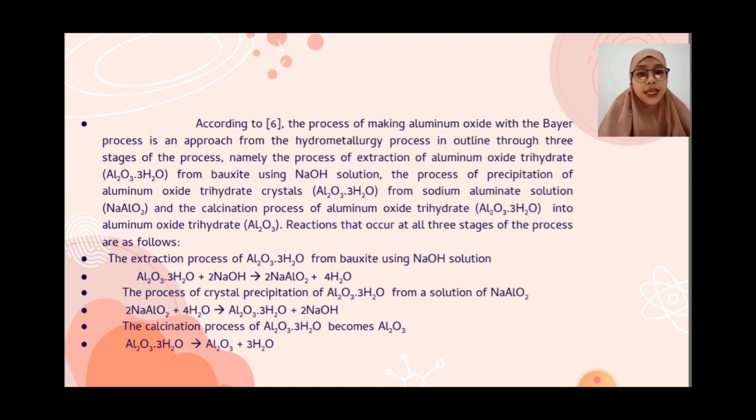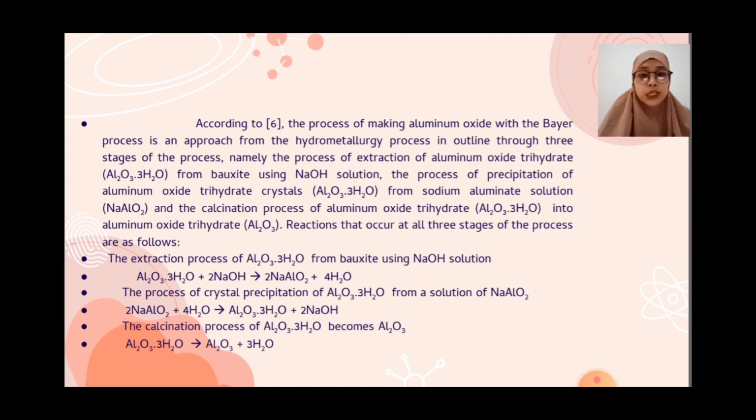The extraction process of Al2O3·3H2O from bauxite using NaOH solution: Al2O3·3H2O plus 2NaOH produces 2NaAlO2 plus 4H2O.